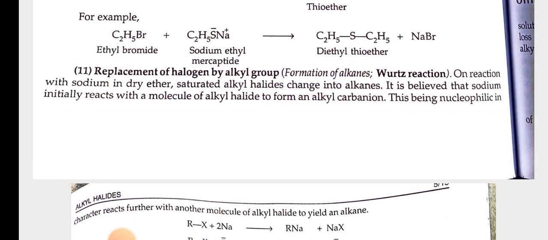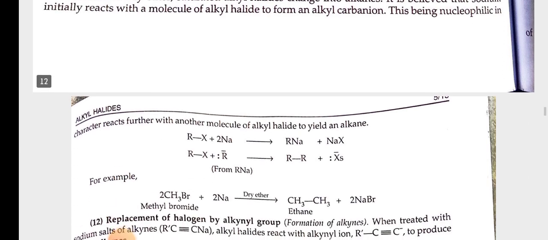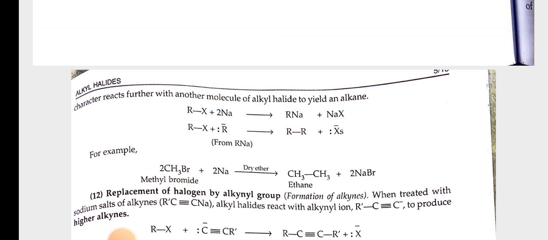11th, replacement of halogen by alkyl group. Formation of alkanes, or Wurtz reaction. On reaction with sodium in dry ether, saturated alkyl halides change into alkanes. It is believed that sodium initially reacts with a molecule of alkyl halide to form an alkyl carbanion. This, being nucleophilic in character, reacts further with another molecule of alkyl halide to yield an alkane. For example, methyl bromide plus 2Na in the presence of dry ether gives ethane plus 2NaBr.